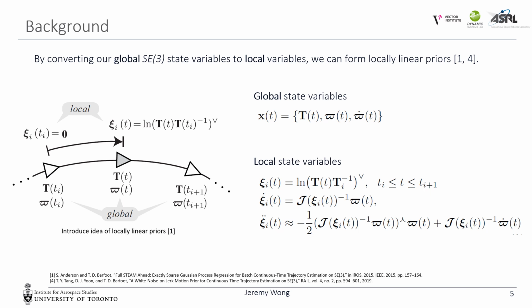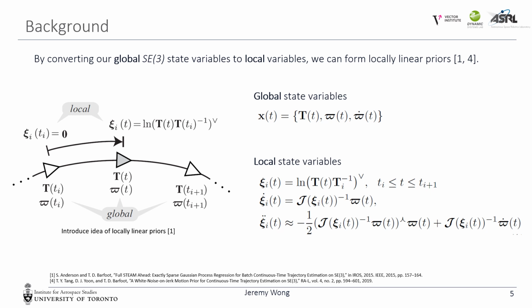Because our states are in SE3, we can't directly apply these motion priors to our estimation problem. However, Anderson et al. define a set of local state variables that are in vector space, where we can form a set of locally linear priors between two states at consecutive time steps. For more detail, see the papers by Anderson et al.